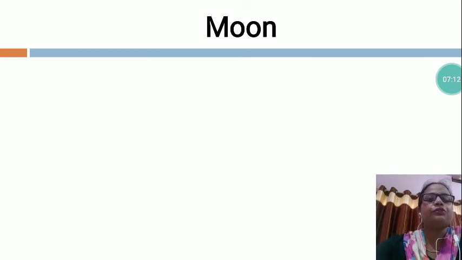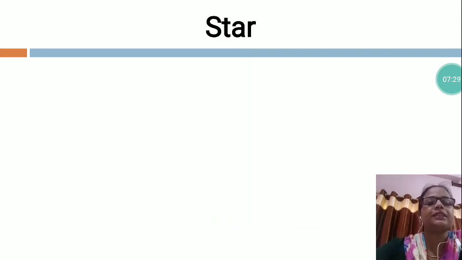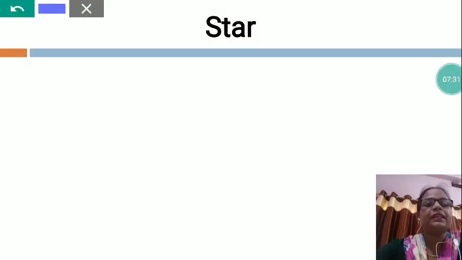Now I would like to show you the moon picture. Yes, you can see this is the moon. Who has made the moon? God has made the moon. So my dear, the moon is a God made thing. Now I am going to show you another thing. Yes, this is a star. S-T-A-R, star. Who has made the star? God has made the star.